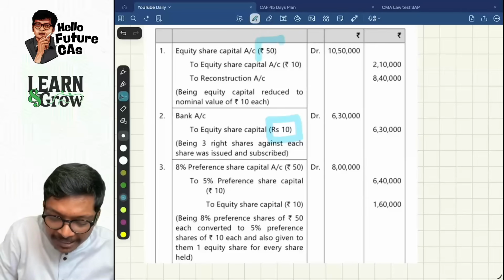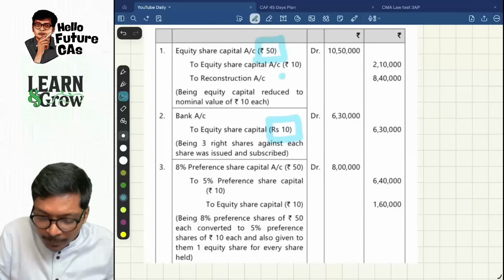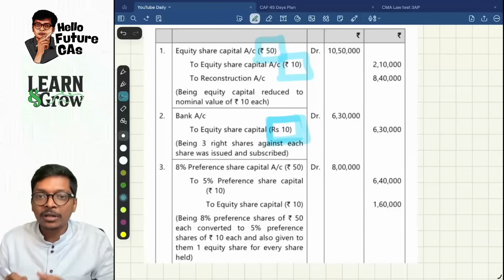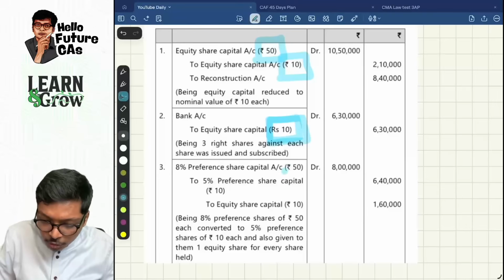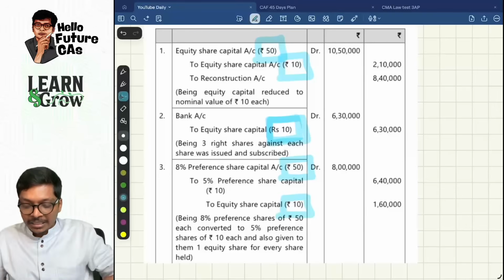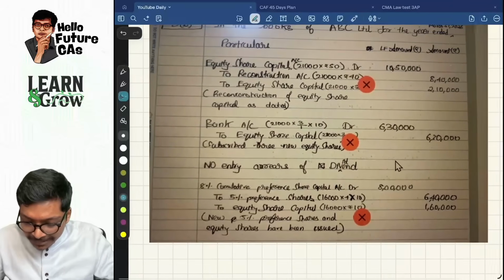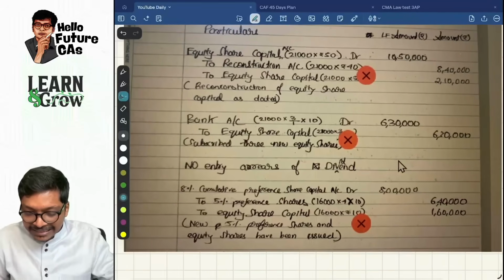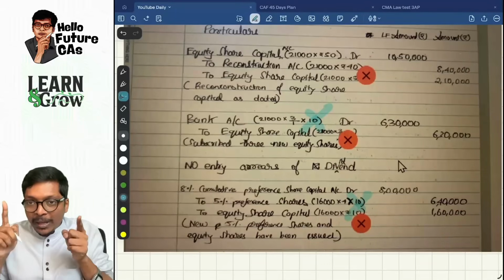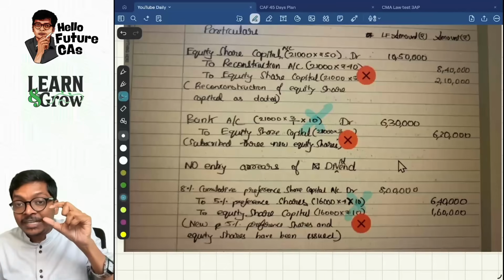In the question, the company had a 50 rupees share. That 50 rupees share is replaced by a 10 rupees share, and the 10 rupees share only is being issued now. And again, preference shares also, the 50 rupees share is now becoming 10 rupees per share. This information is missing in the student's answer. Yes, the student has written the answer by doing computation, but where is the communication of that 50 and 10?